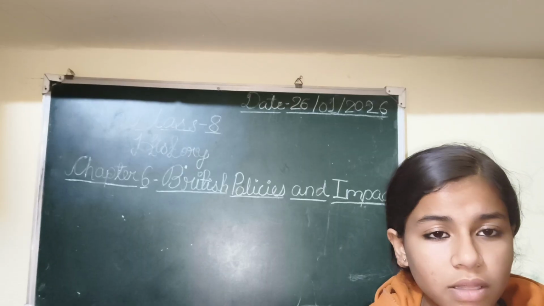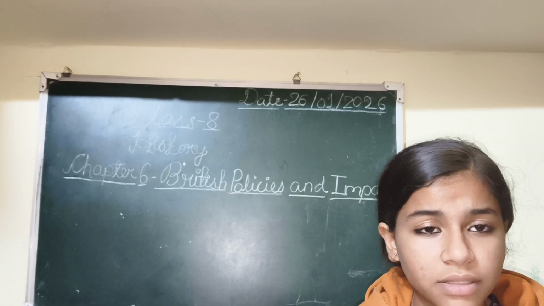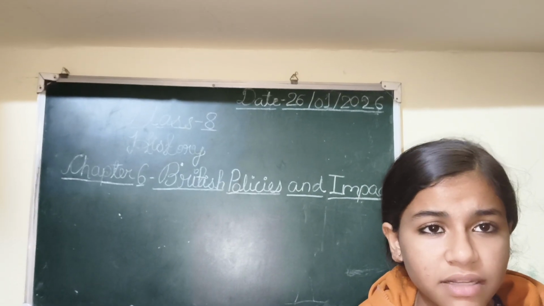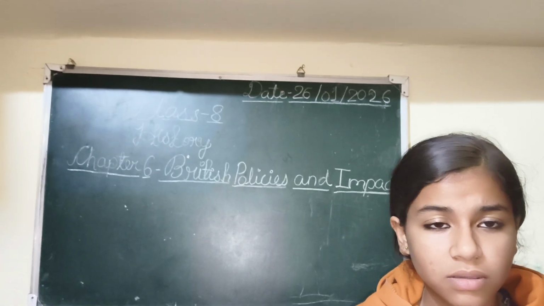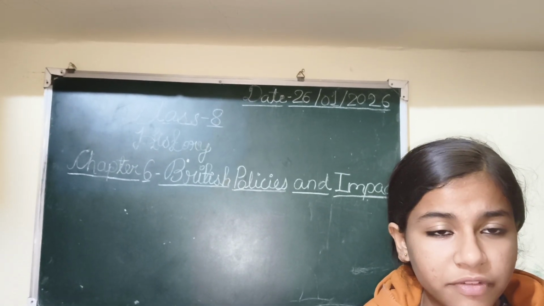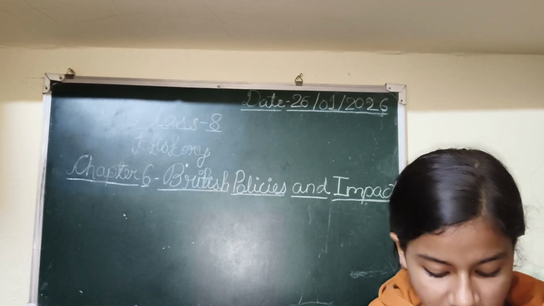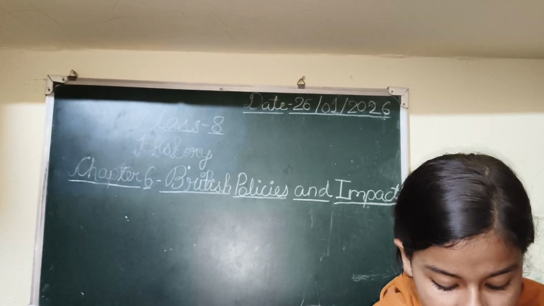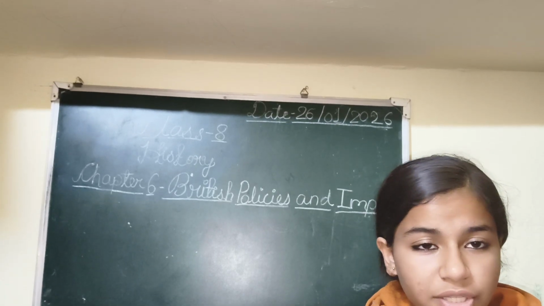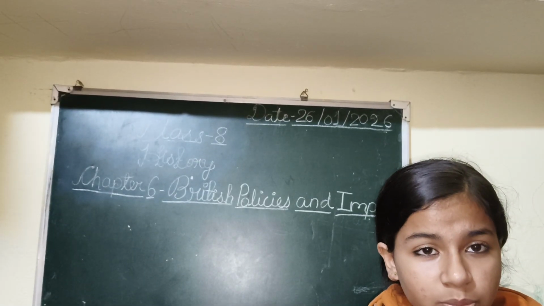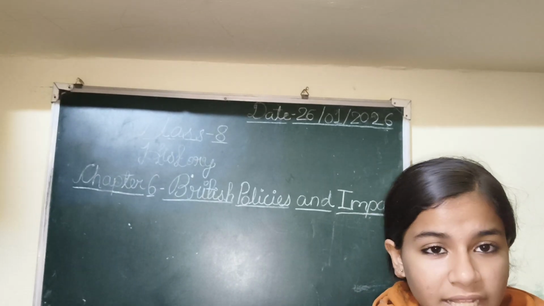But also, indigo, when grown in fertile land, makes the land barren, and hence it was a very unthinkable time where the farmers were very upset because of the policies which were made to grow only indigo. And next is the draining of wealth. As the Britishers made the policies, they were also draining the wealth much faster for the growth of their nation, and our India was becoming a very less developed country.